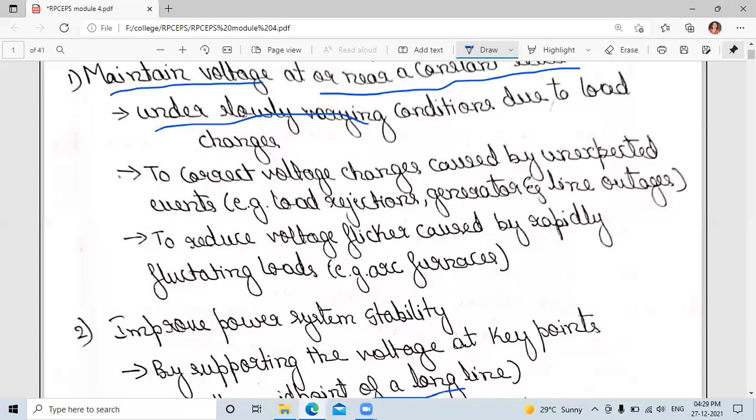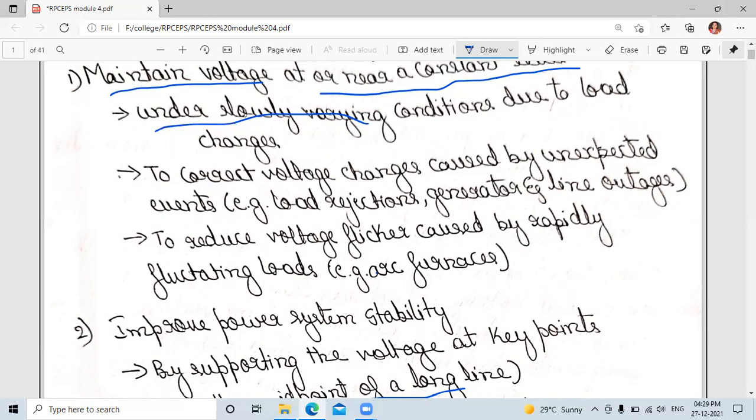Mainly, we maintain the voltage at near a constant level. Due to load changes, unexpected events, or voltage flicker, we need a static compensator to maintain the voltage near a constant level.